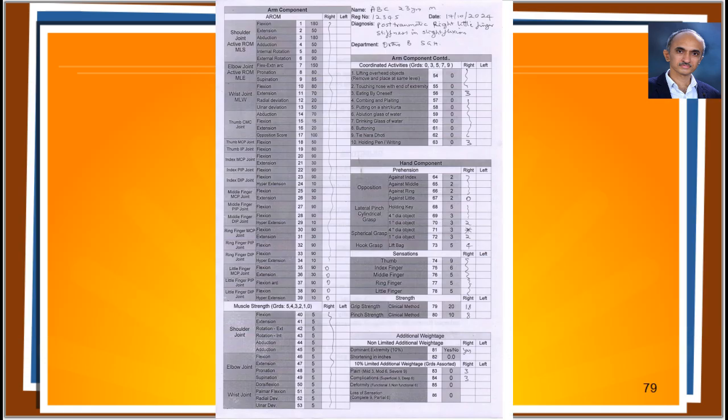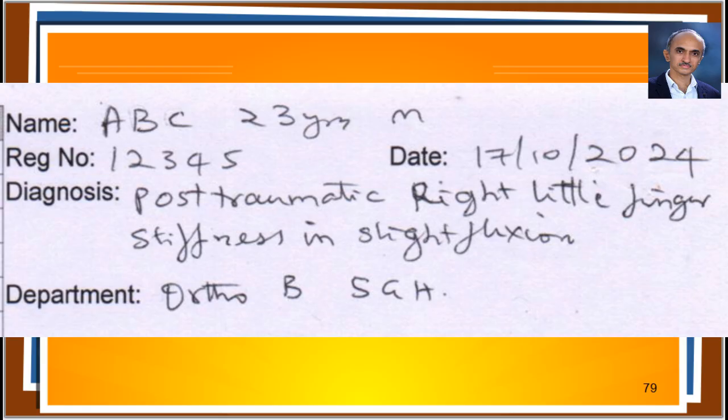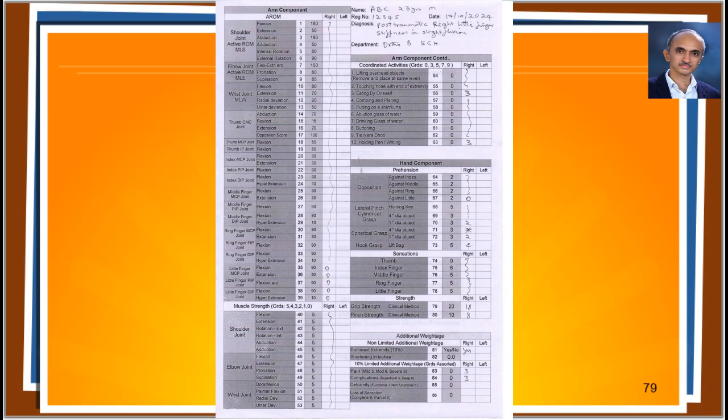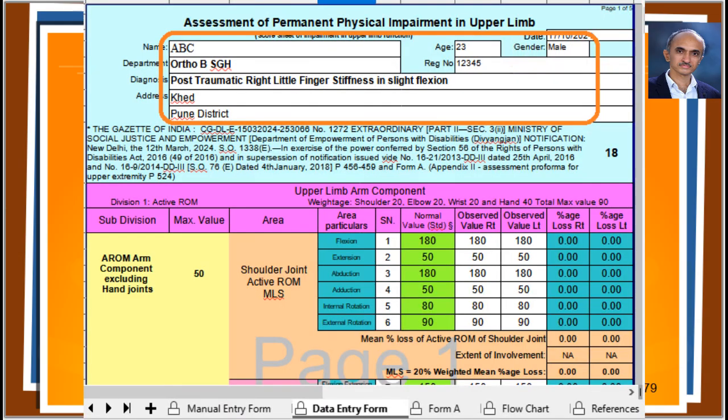Let us look at this case of industrial accident involving one Mr. ABC with post-traumatic right little finger stiffness, in slight flexion, in MP and in both IP joints. This is his manual entry form, completed in the OPD. Let us make the entries in the data entry form.